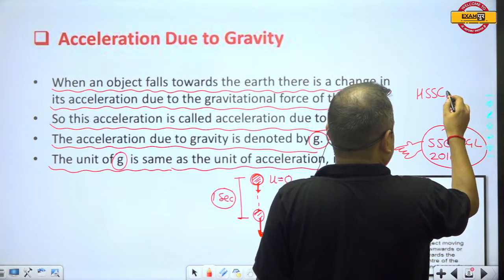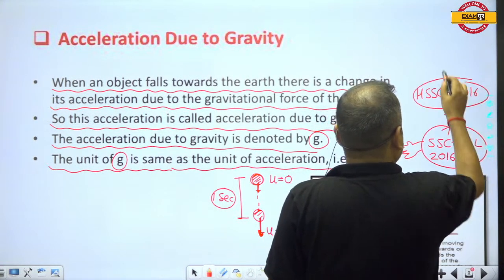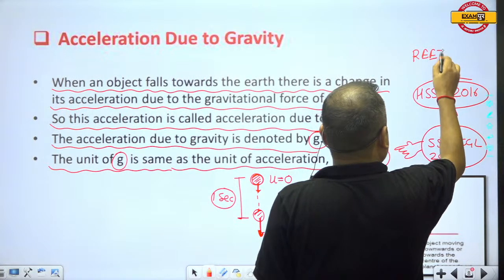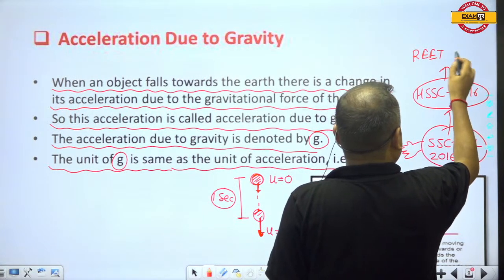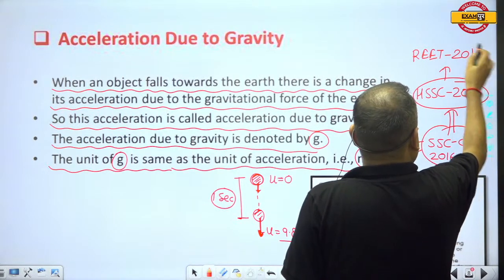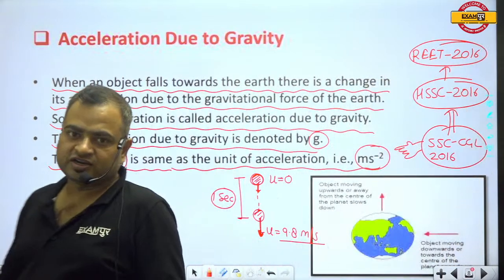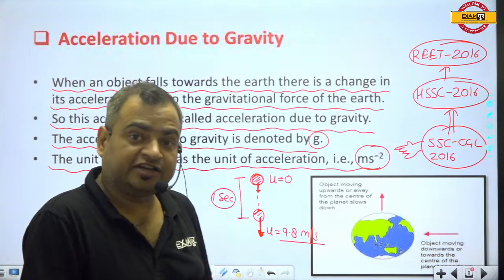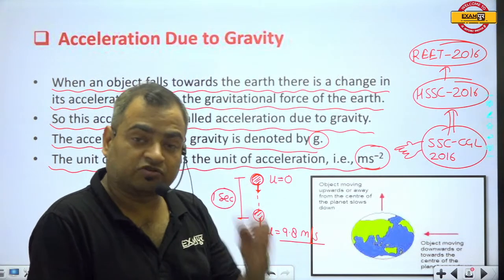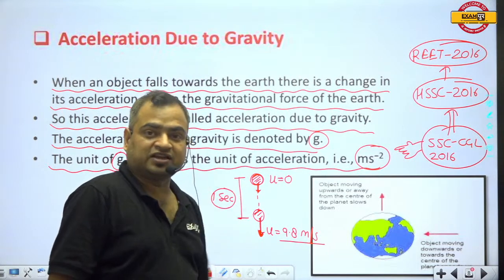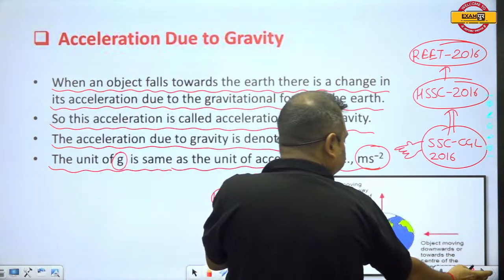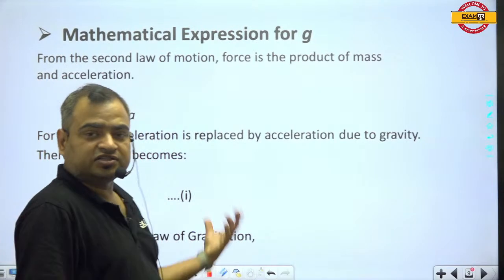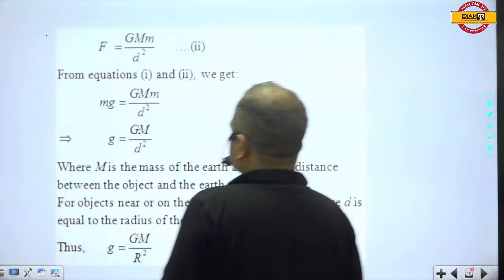The same question was asked by the Rajasthan government in the REET exam, which is conducted for teacher recruitment. So this unit is very, very important, and please don't get confused between capital G and small g. Capital G is the universal gravitational constant, but small g is the gravitational acceleration. The mathematical expression for small g is actually not needed for your exam, so don't worry about that.